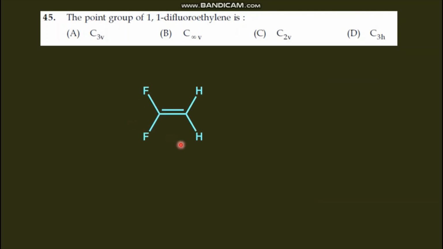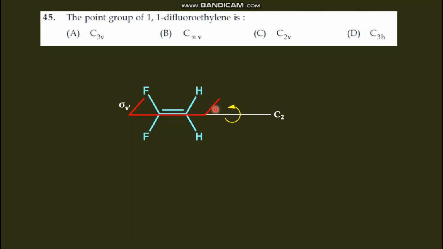This is 1,1-difluoroethylene, and these two are sp2 hybridized carbons, so the compound is planar. Now we check for any axis of symmetry. We have a C2 axis of symmetry like this, and here one plane is there which cuts it into equal halves.